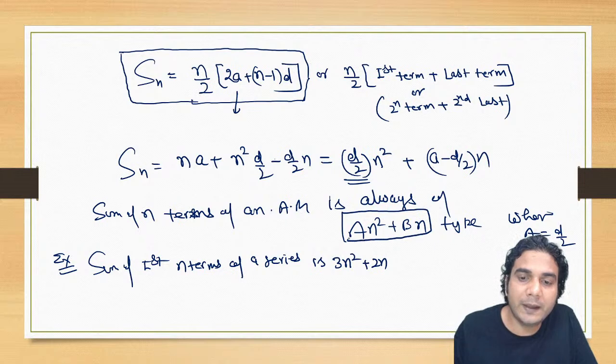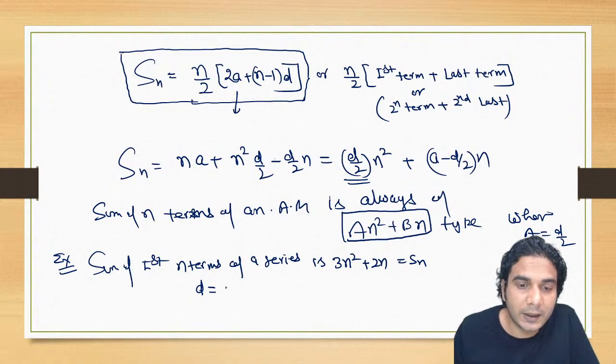So immediately we can say this is the sum of n terms of an AP. And what will be the common difference? You can write the common difference of the AP immediately. Sn is given, so the common difference: a by d by 2 is equal to 3, so you'll get d is equal to 6.